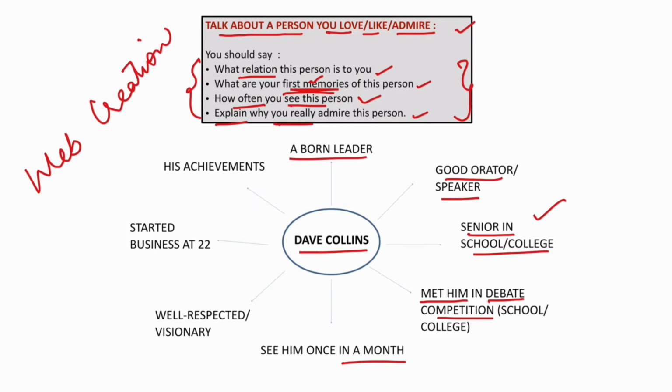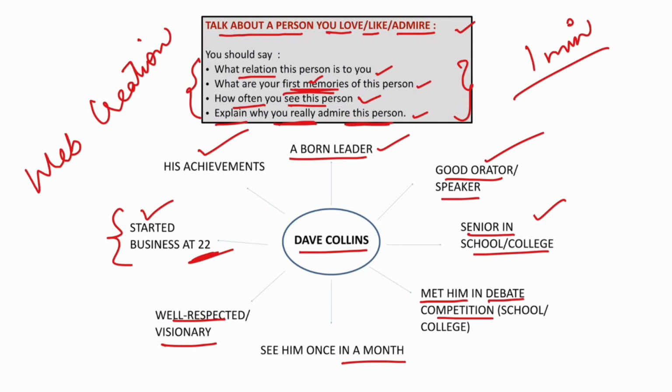Then explain why you really admire this person. What are the qualities which attract you a lot? You can say that he's well respected, he's visionary, he's a good orator, he's a born leader. You can talk about his achievements in school and college, right? And how he started his business. This is also an achievement. I can talk about how he started his business at 22. So I really admire him. He's my inspiration, right? These kinds of things you can cover in your 1 minute preparation time.